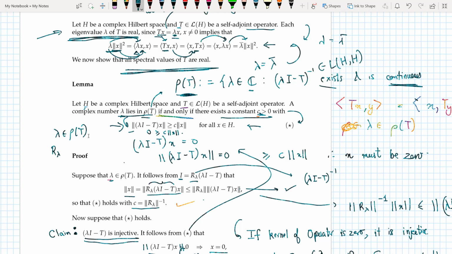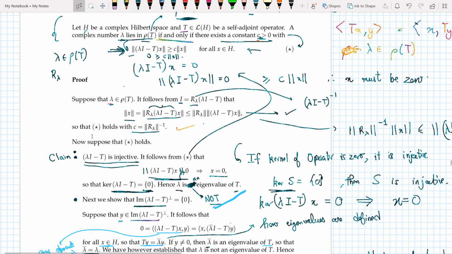So the basic idea of this lemma is that if lambda is in the resolvent set, then this condition holds. And if this condition holds, then lambda is in the resolvent set. So let's prove it this way. We consider that lambda is in our resolvent set. Now it follows from I equals R_lambda (lambda I minus T) that, of course, if it's in the resolvent set, then R_lambda exists. What is R_lambda? It is (lambda I minus T) inverse. So if it exists, then I is equal to this thing and can be defined.